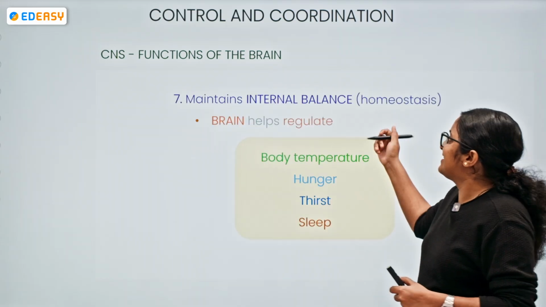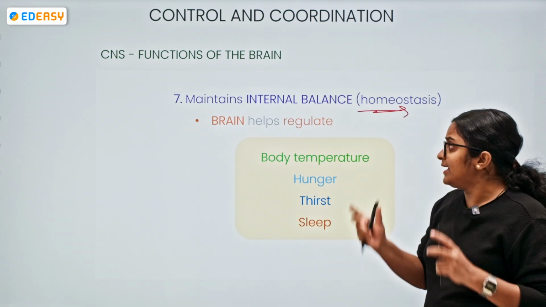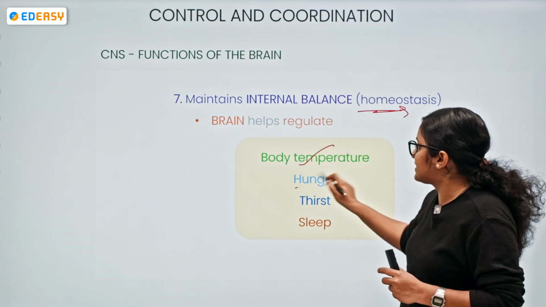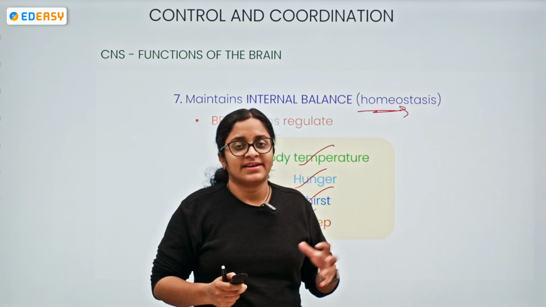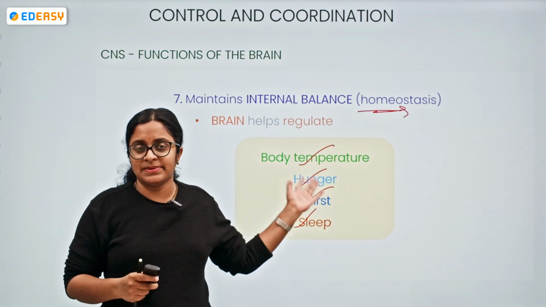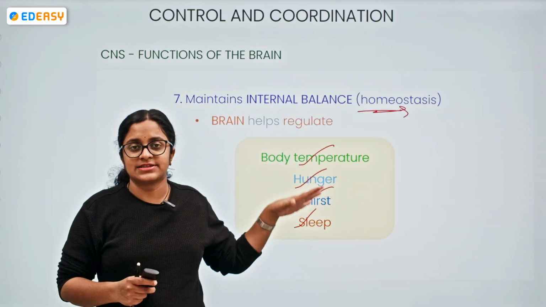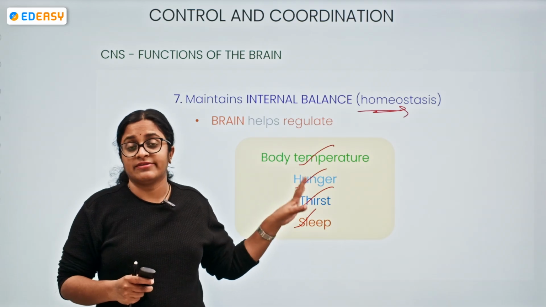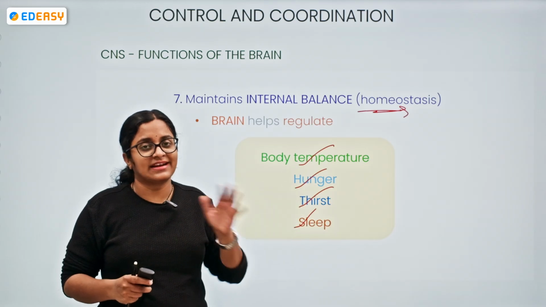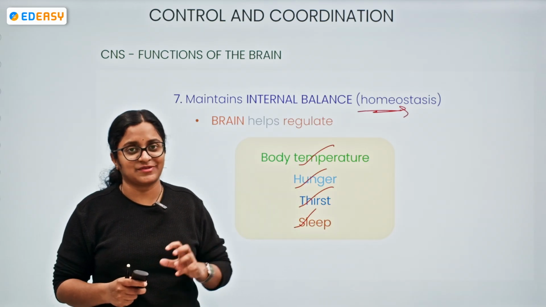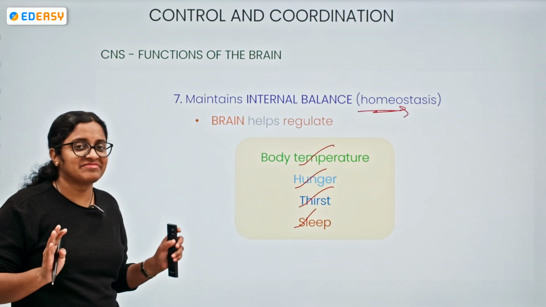Now, the internal balance, homeostasis: the brain also regulates the temperature, hunger, thirst, and sleep. There are various parts of the brain. It's not the simple thing that we see. Previously, I told only a few parts, midbrain, hindbrain, and forebrain. Forebrain consists of this and this. I told olfactory lobes, everything I told. It is not only that. There are a lot of things, but as per the standards, we are not going to discuss in much detail here. Okay, only peripheral information is okay. We are happy with peripheral information.